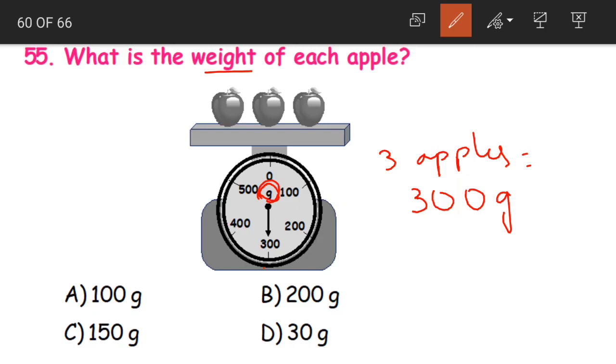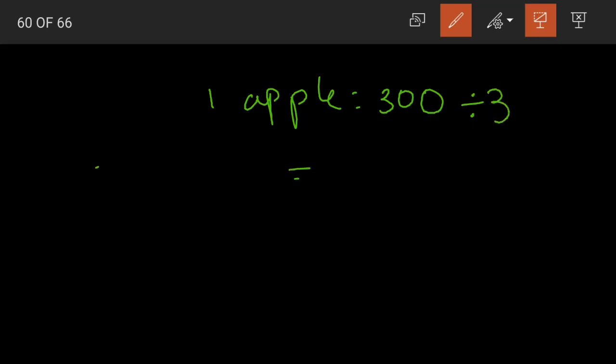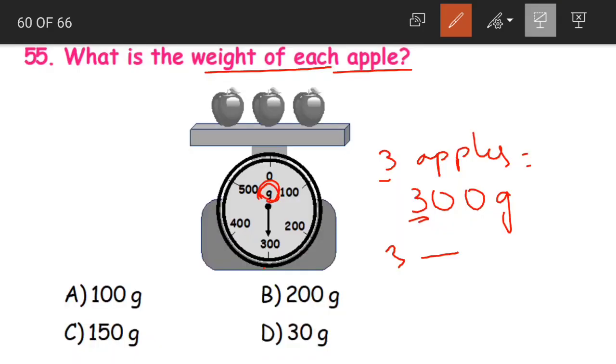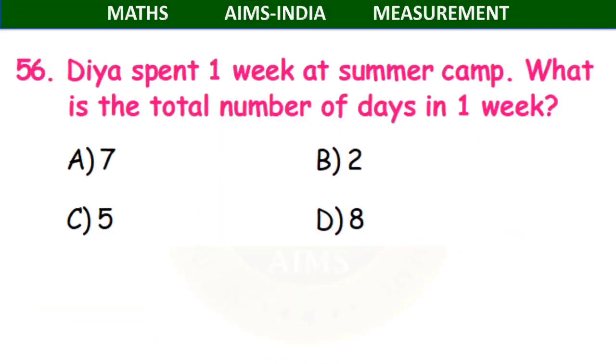But what should we find out? We should find out the weight of each apple. That is the weight of one apple. When the weight of 3 apples is equal to 300 grams, then what will be the weight of one apple, children? Yes, we need to divide the total weight by the number of apples. 300 divided by 3 is equal to 100. So the weight of one apple is equal to 100 what? 100 grams. The measurement is given in grams, so even in the answer we'll represent it in grams. The weight of one apple is option A, 100 grams.